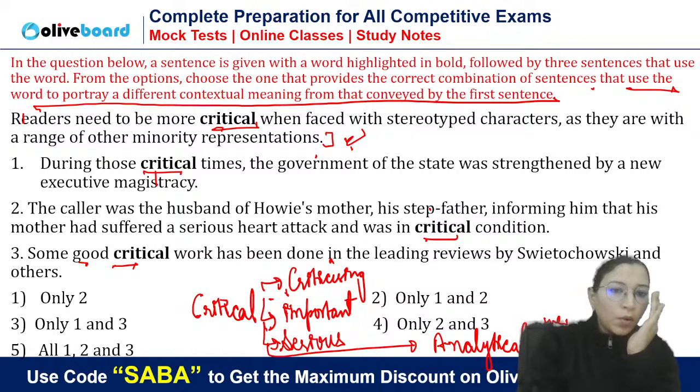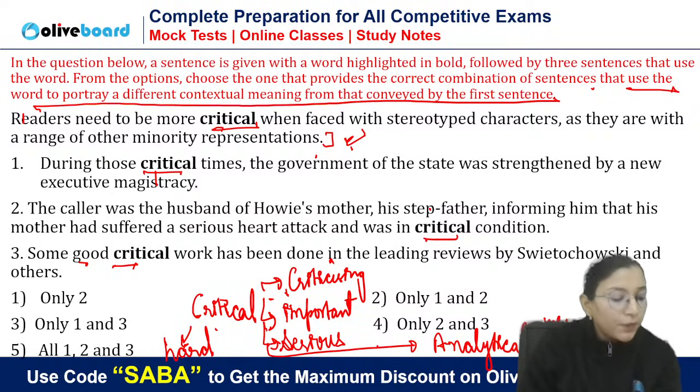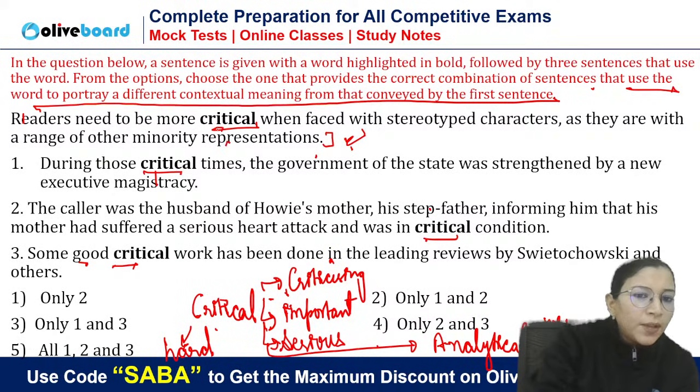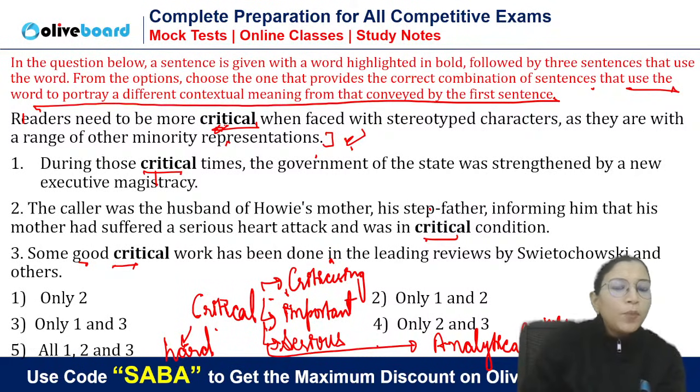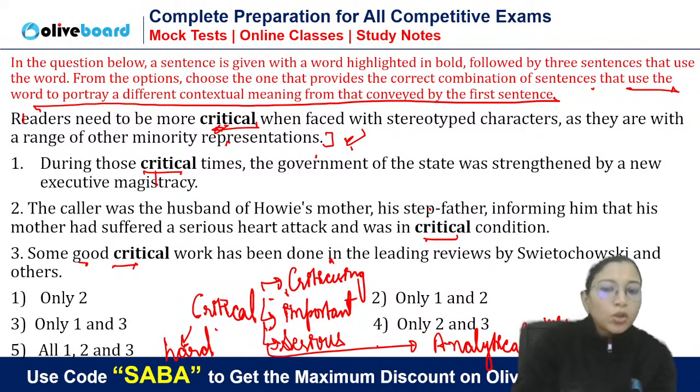Now, serious, tough, that is also critical time, tough time, hard time, that is also critical. When we say critical time, it means we are passing through a critical time, means very tough time. So multiple meanings we have. Now, which meaning is conveyed here? Readers need to be more critical when faced with stereotype characters as they are with a range of other minority representations. So here we are getting the sense of analytical. Readers need to be more critical, more analytical.